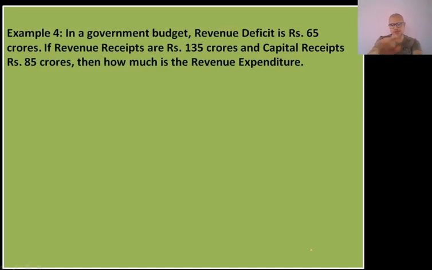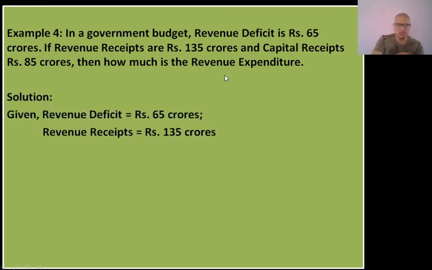In a government budget, now this is not based on a table, but it is based on a statement itself. So we need to understand the statement properly. In this question, in a government budget, revenue deficit is rupees 65 crores. If revenue receipts are rupees 135 crores and capital receipts rupees 85 crores, then how much is the revenue expenditure? So you have to find revenue expenditure given the data in the question.